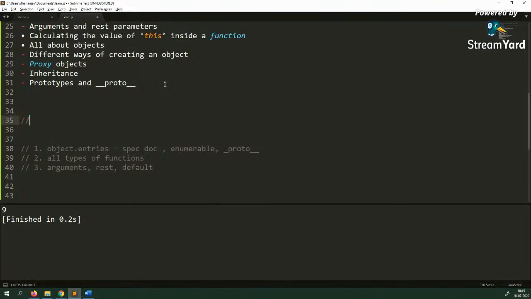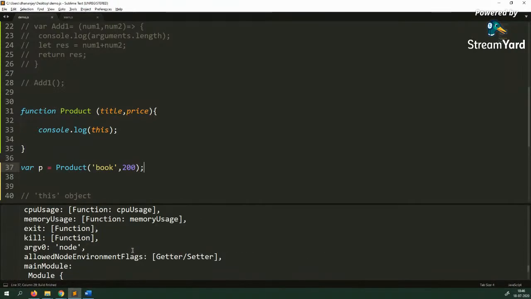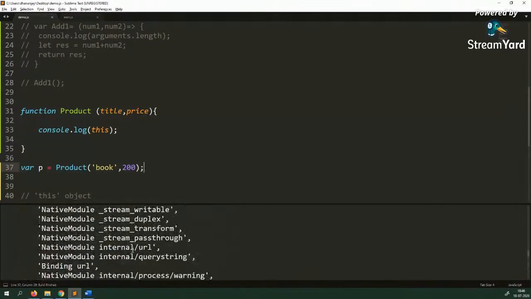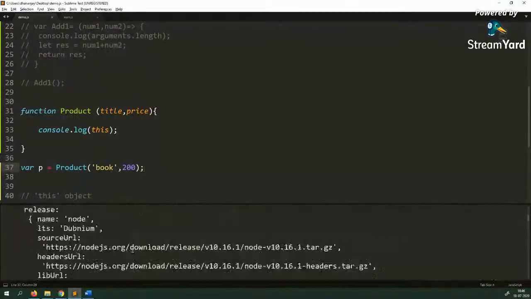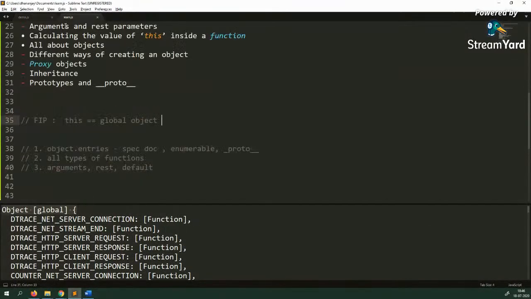So when you call a function as a function invocation pattern, and I'll type it here, the first is FIP. When you call a function as a function invocation pattern, in that case, the value of this will always be the global object. All right. So here you are calling this as a function invocation pattern, then the value of this inside product would be the global object. And since I'm running JavaScript in Node.js, here you see that it is giving me that global object right here, object global.